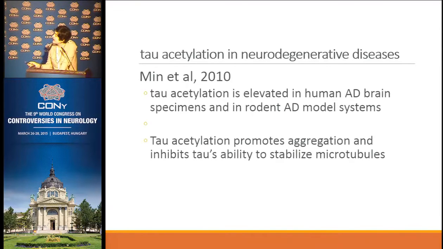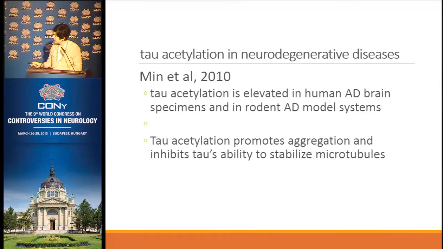And in 2010, the group of Li Gan from Gladstone in San Francisco showed that tau acetylation is not only elevated in human AD brains and rodent models, but in addition, it was required to cause the tau to aggregate and become toxic. So there are some drugs that can minimize the acetylation, and then we don't see the same toxicity we see when we have acetylation.